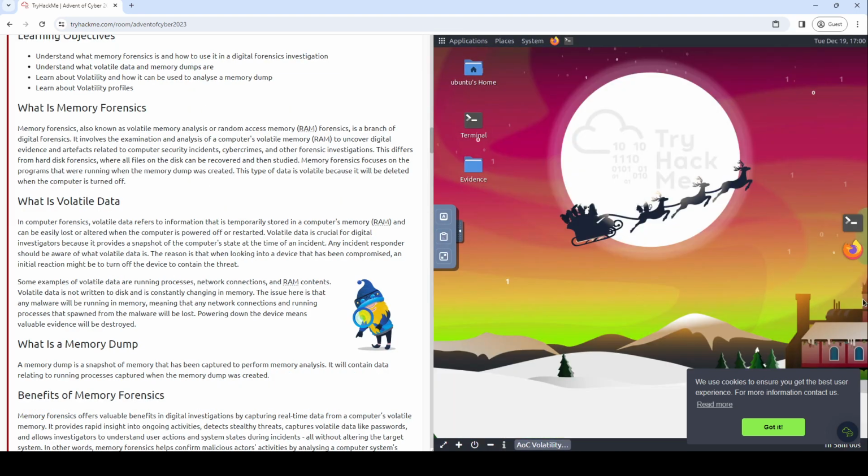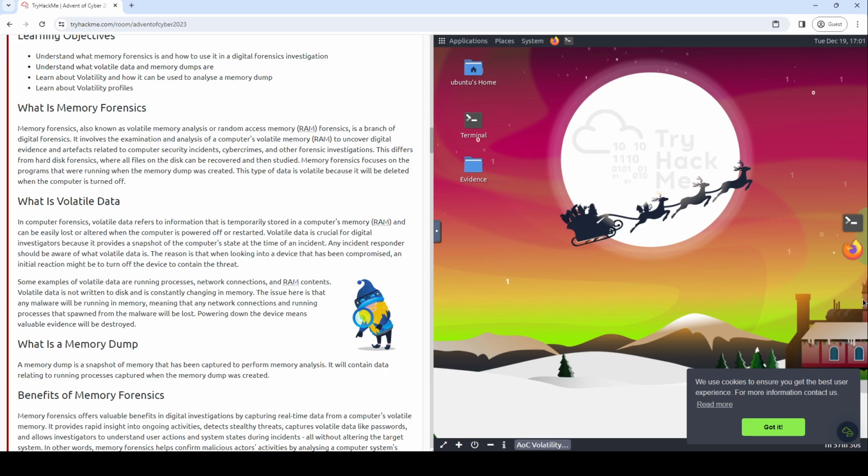What is volatile data? Well, I don't get to know because I just got yanked down by the focus, by the machine coming online. I just scrolled us back. What is volatile data? In computer forensics, volatile data refers to information that is temporarily stored in a computer's memory, RAM, and can be easily lost or altered when the computer is powered off or restarted. That sounded like it came straight from Wikipedia.